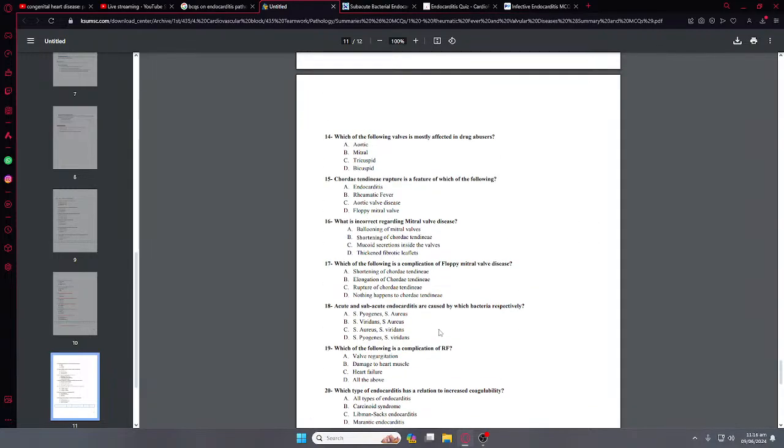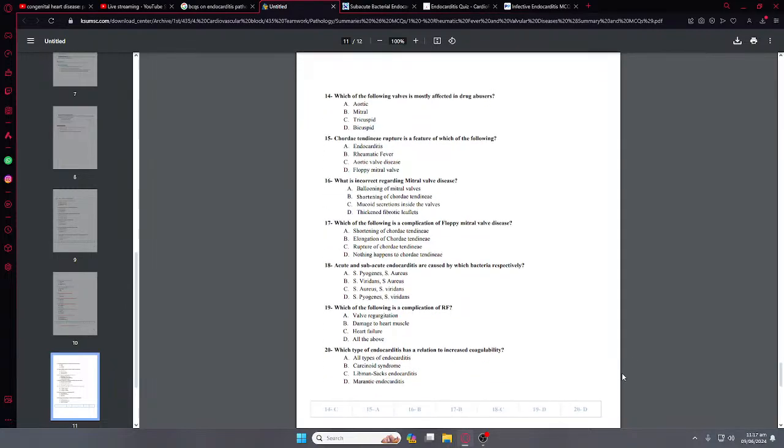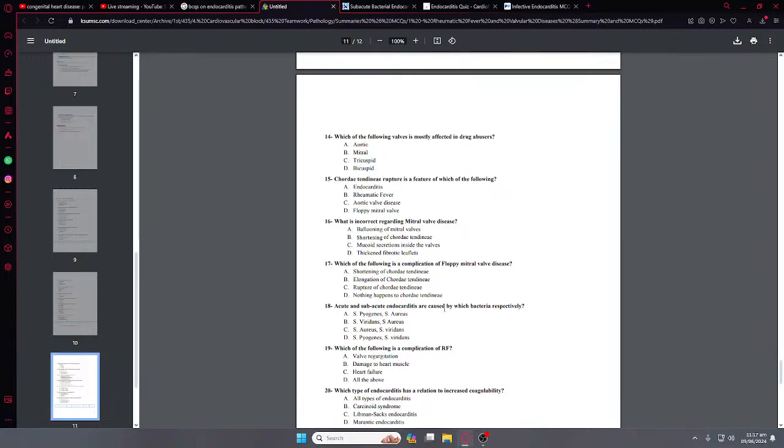Yeah, C. So, which of the following is a complication of floppy mitral valve disease? Okay, floppy mitral valve disease, the elongation of, I guess it is nothing happens, no elongation. It could be elongation, yeah, elongation. So, acute and subacute endocarditis are caused by which bacteria?